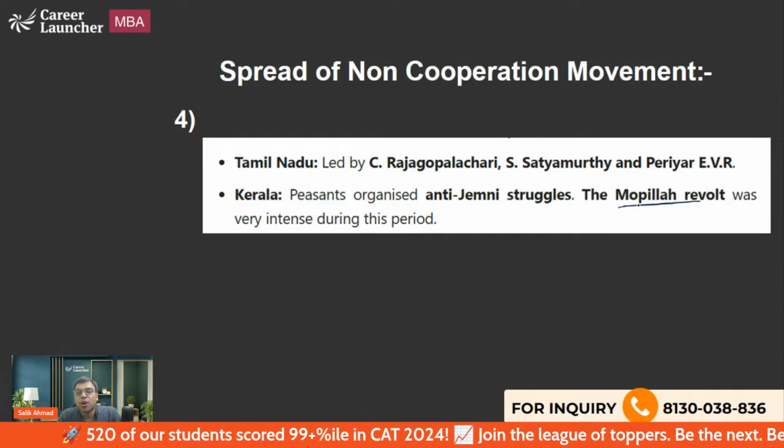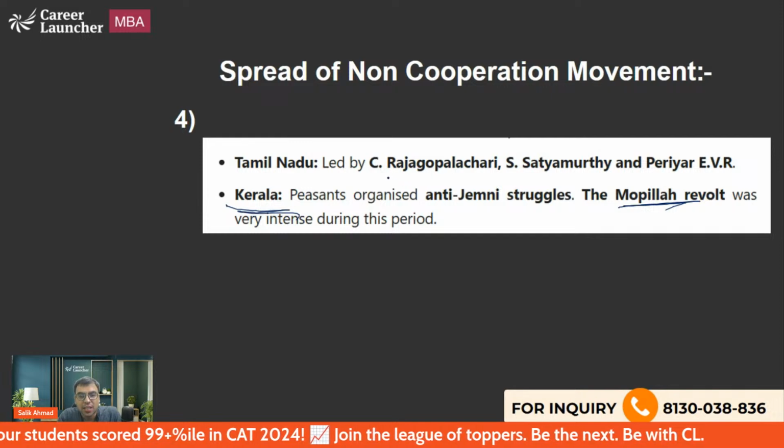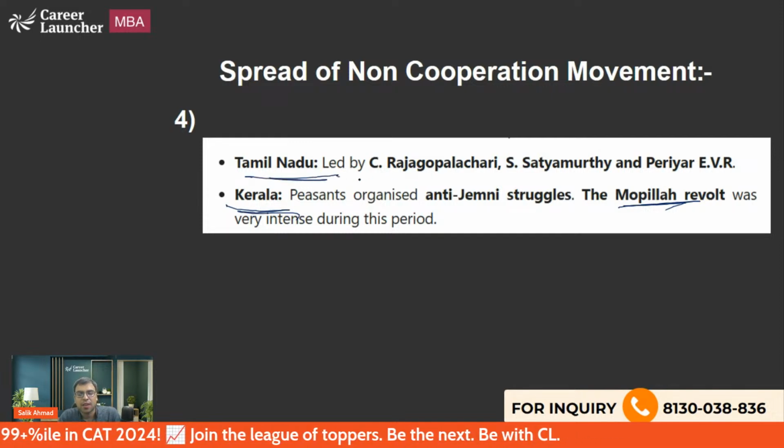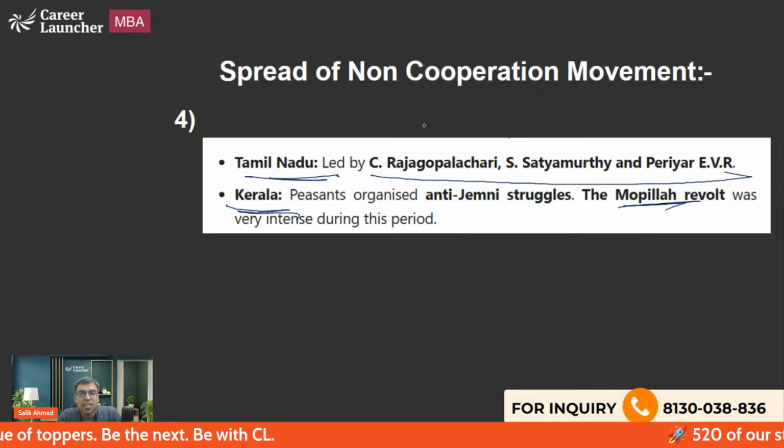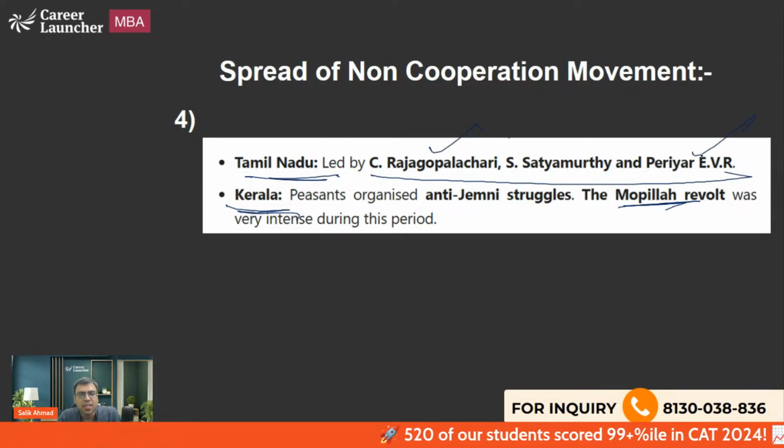Then there was the Mopila Revolt that happened in Kerala in the 1920s. Then there were other movements under the non-cooperation movement led by C. Rajagopalachari and Periyar in Tamil Nadu. So these are the famous things you should be knowing.